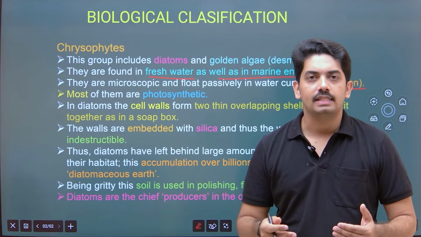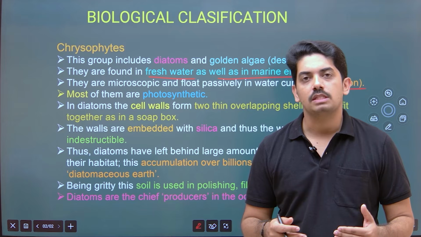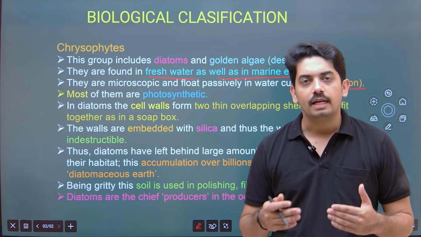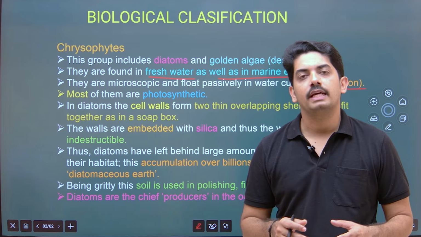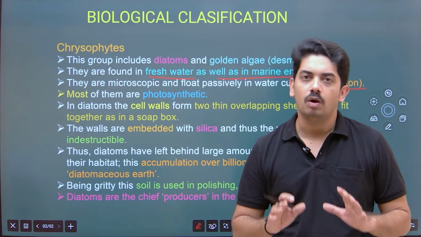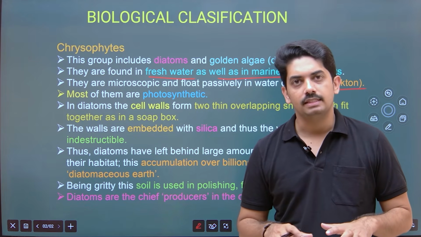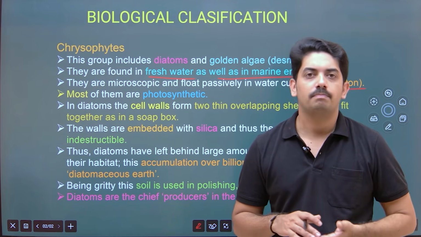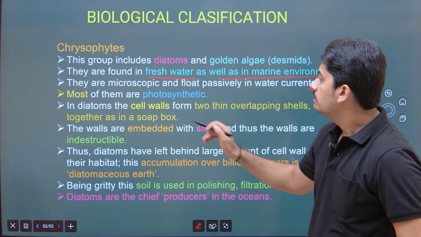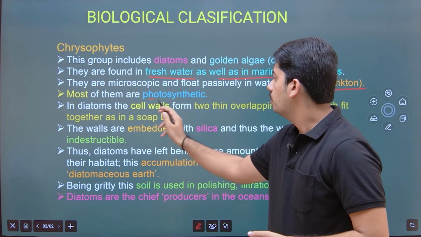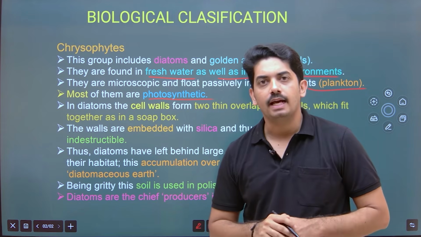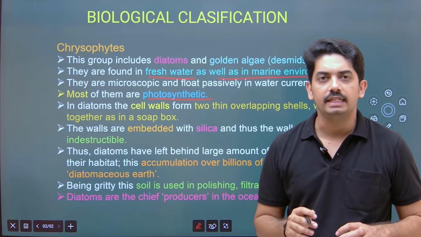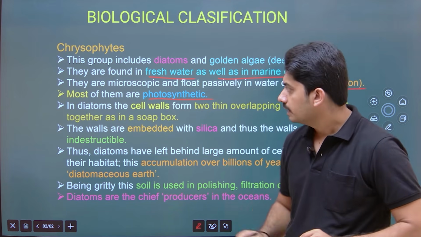There are so many classifications like planktons, benthos, nektons, depending on their location in the water. These organisms freely float on the surface, so they are considered as planktons. Now, most of them are photosynthetic, meaning they are autotrophs. They have the ability to synthesize their own food.